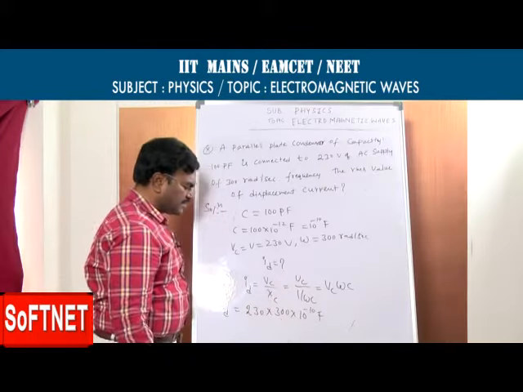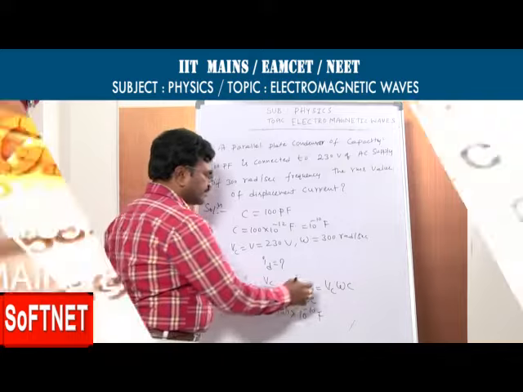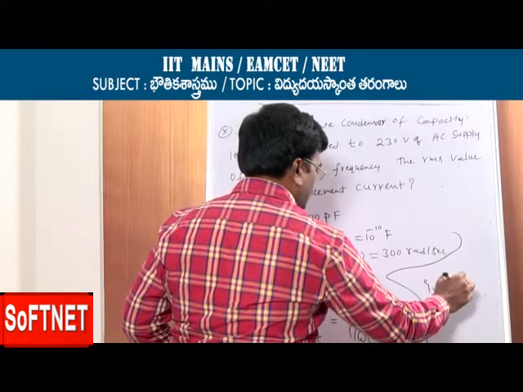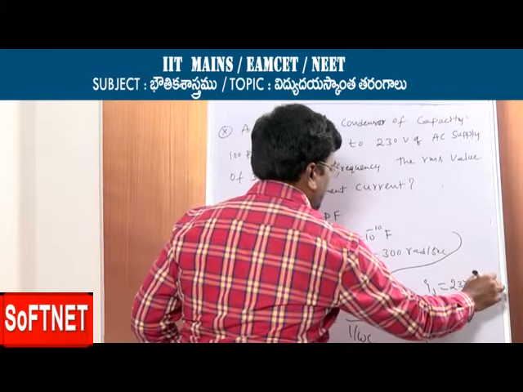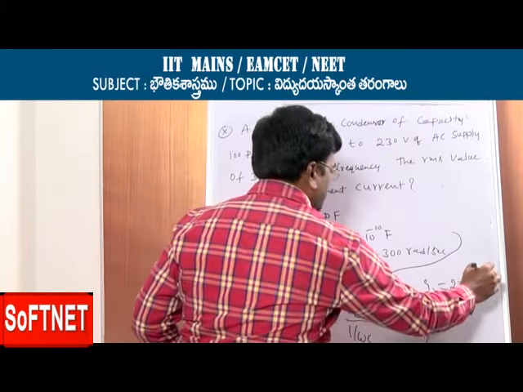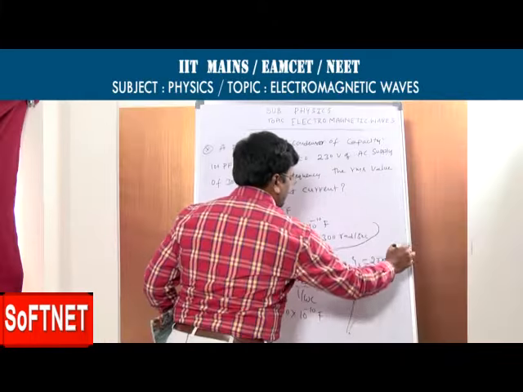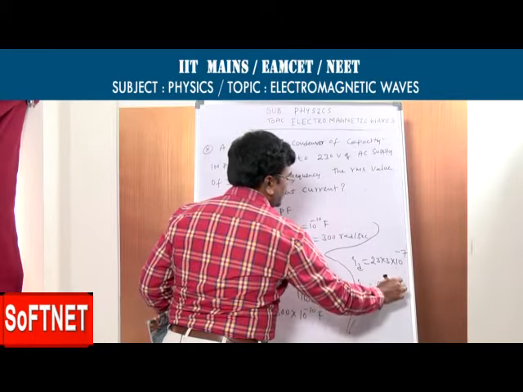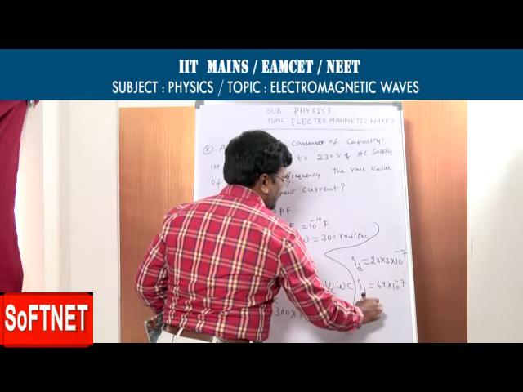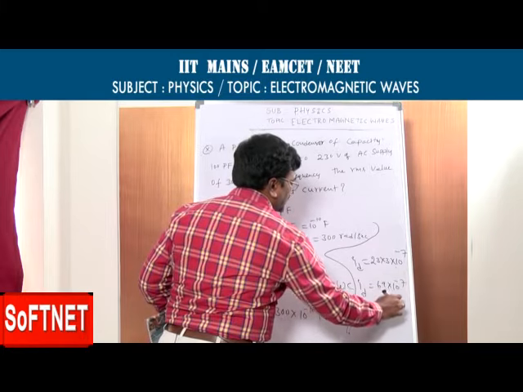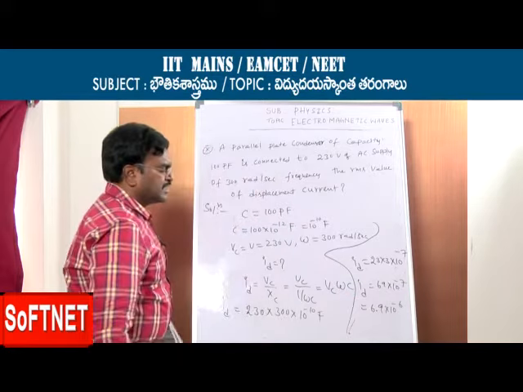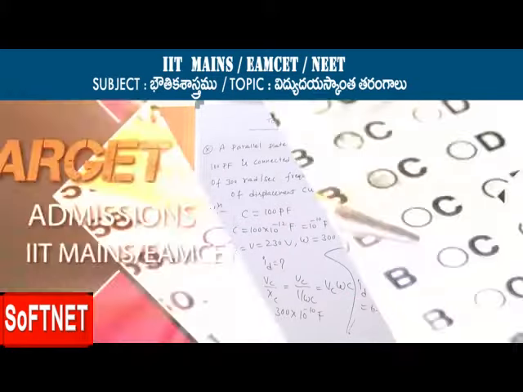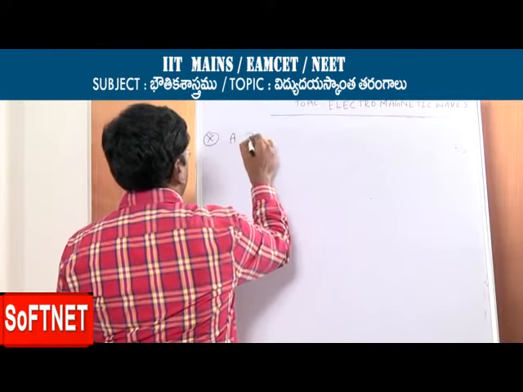Now simplify this. Here ID is equal to 23 into 3 into 10 power minus 7. 23 into 3 is 69. 69 into 10 power minus 7. What do we write now? 6.9 into 10 to the power minus 6 amperes. This is the answer.